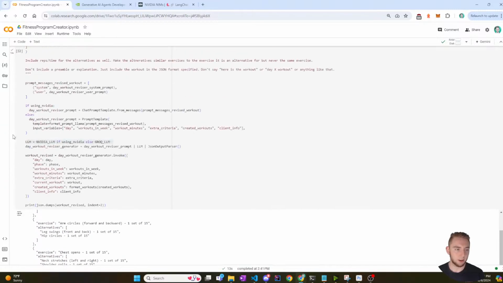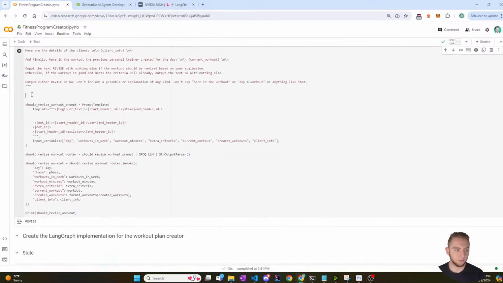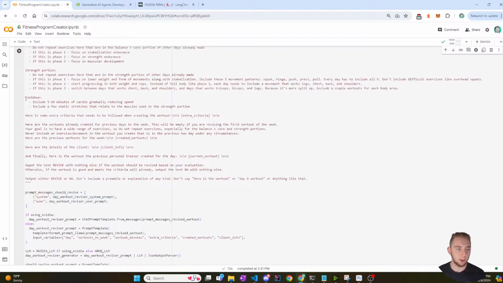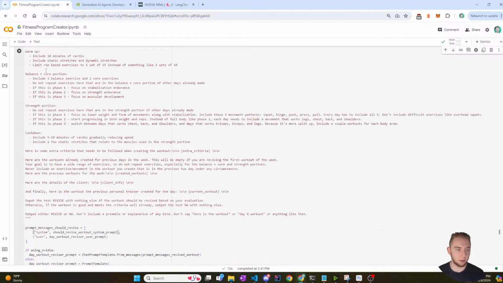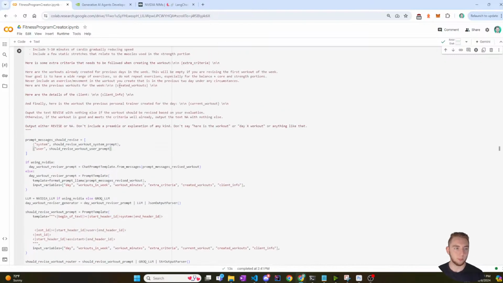Now I'm just going to copy the code from the previous prompt again. All right, here we go. So prompt messages, revise workout. I'll just call this prompt messages should revise, just to change the name again. And so this is going to be should revise system prompt, and then this is the should revise user prompt.